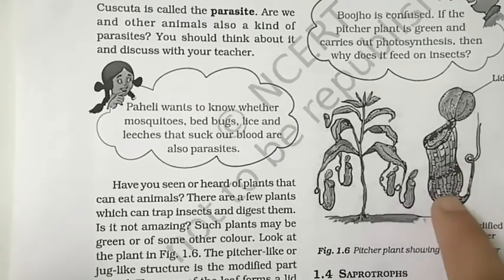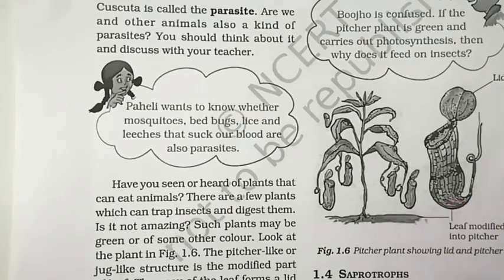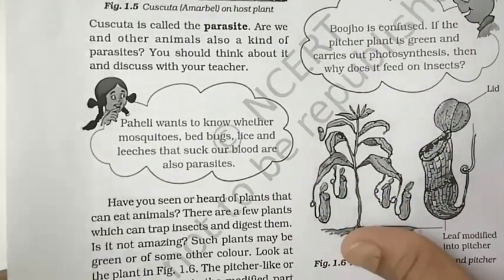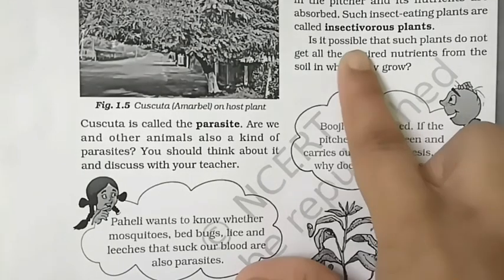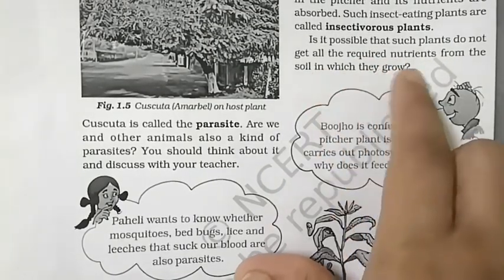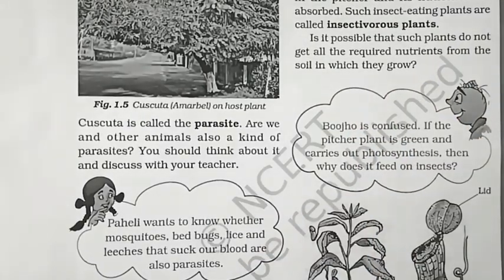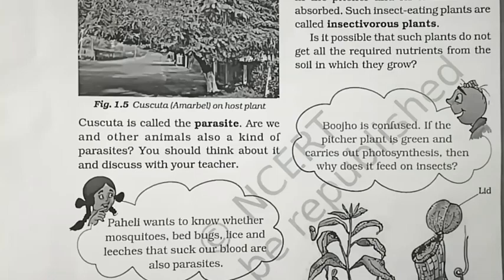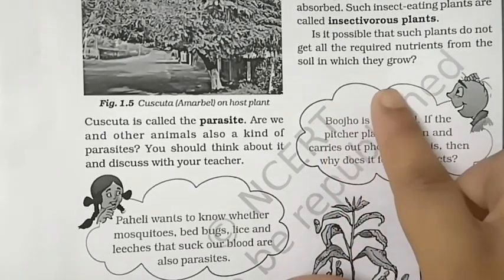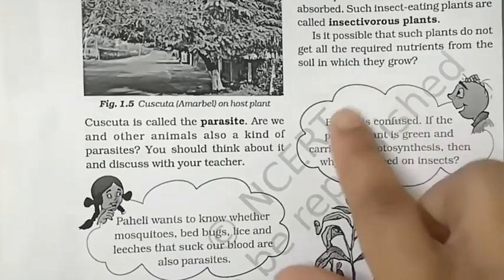That's why this plant is called an insectivorous plant, because it digests insects for fulfilling its nutrients. It is possible that such plants don't get all the required nutrients from the soil in which they grow. Is this possible? Tell me.